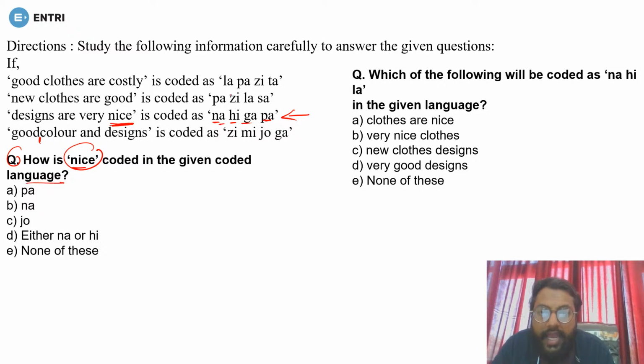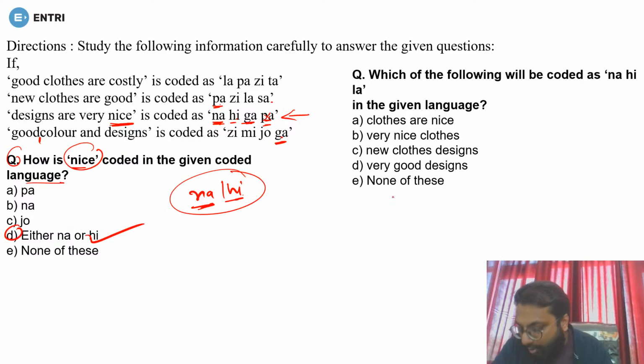Like if you see NA is used somewhere, no, it can be right now. Now see, if you are checking the code of this sentence, that is 4 codes, so you have to check each and every one. Okay, don't go with the first one. Now NA can be your answer right now. After that HI, can HI be your answer? See, HI is not in the first, not in the second, not in the fourth, so HI can be your answer. After that GA can be your answer? No, because GA is used here, but in the fourth sentence there is no word that is nice. Okay, so it can't be. PA is used in the second one, but there is no nice word used in the second sentence, so it can't be your answer. So we are having two answers, that is NA or HI. So either NA or HI, that is option number D will be the right answer.